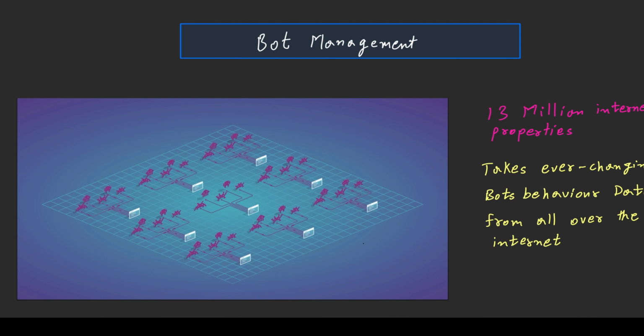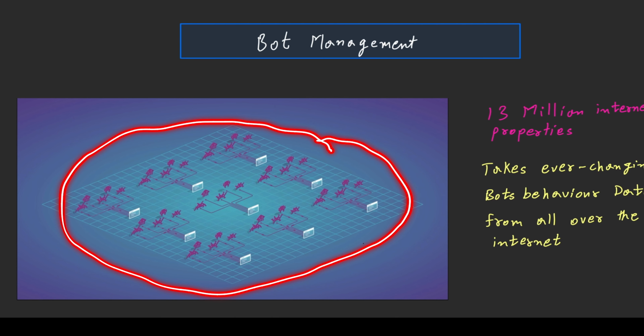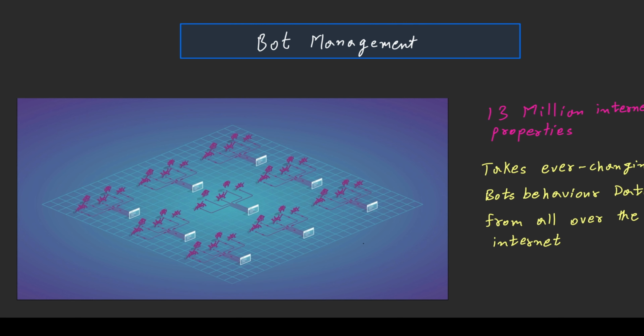So let us understand what exactly the bot management service of Cloudflare is. Cloudflare monitors and saves millions on millions, approximately 13 million, of bot behavior data from all over the internet. Cloudflare's service is used by various customers, so Cloudflare checks various bot behavior patterns, which change every day, every hour, to monitor what kind of bots are accessing different websites. So it takes ever-changing bot behavior data from all over the internet.